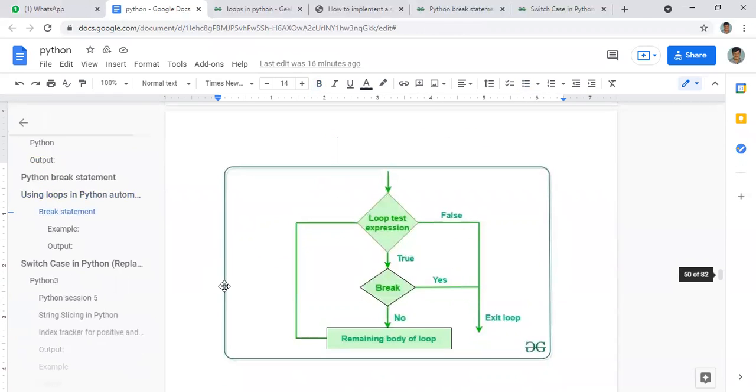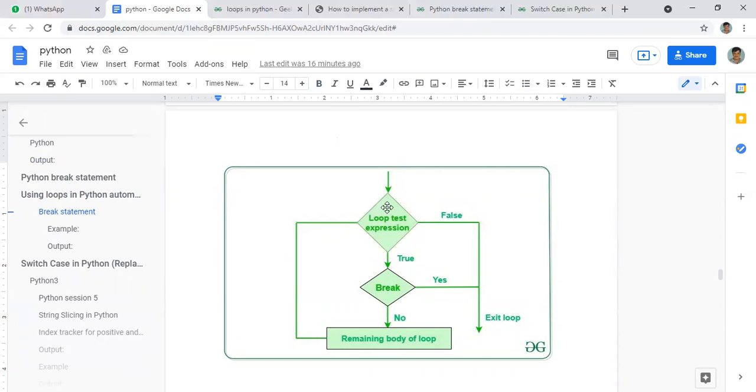I will show this with a figure. Then what will happen with the break statement, look here. If this is a set of conditions, it can be a for loop or any other loop. If this condition is satisfied, there is a group of conditions here.